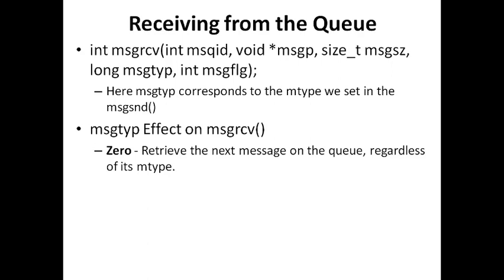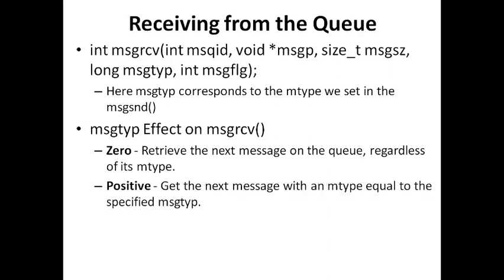And message type can also be varied like this. See, we have got the options of 0. When you provide the message type as 0, then unconditionally messages will be retrieved. That means the system will simply retrieve the next message from the queue regardless of its message type. So these are situations where a process can simply receive a message without knowing or without providing the message queue